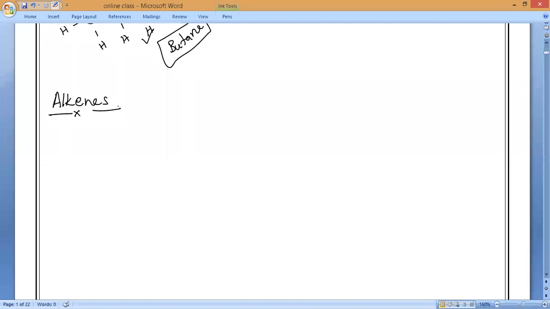Now we will write the first alkene. The smallest alkene is what, guys? Methene or ethene? Ethene. Remember, if you want to form an alkene, the minimum number of carbons must be how many? Minimum 2 carbons must be there.